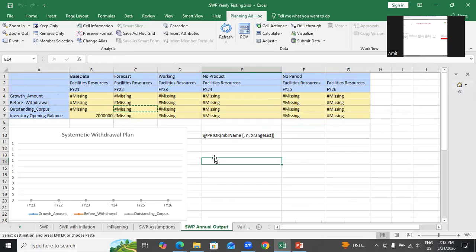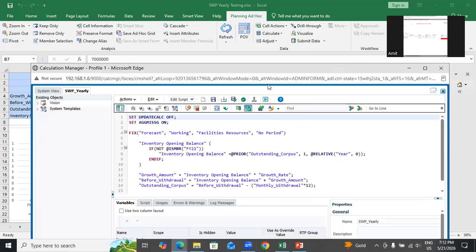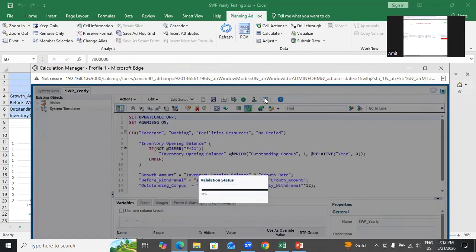This is all to be calculated. Submit. Correct. So in assumption, I can actually ignore this start from FY22. It is the other way around. Rerun the rule and test the output. Run the rule and test the output.